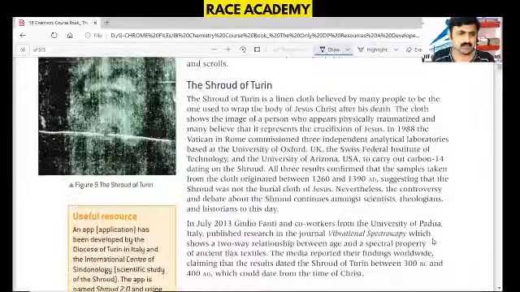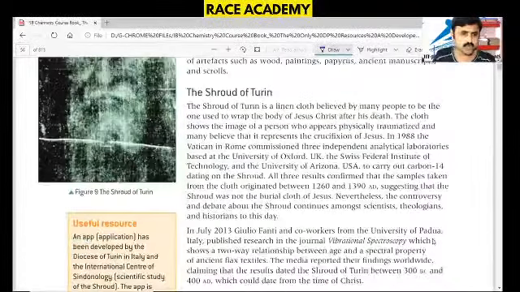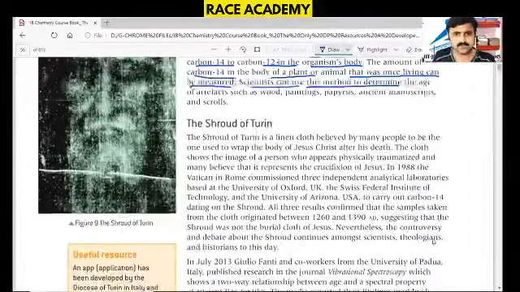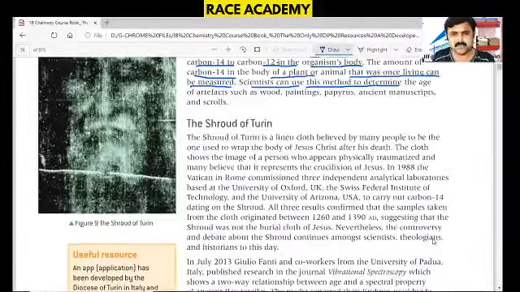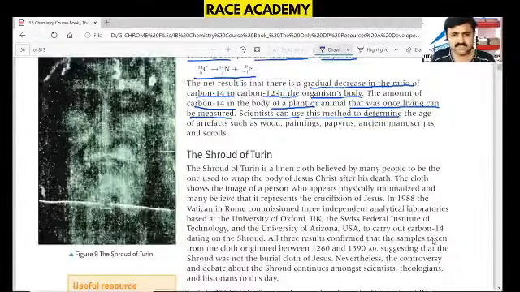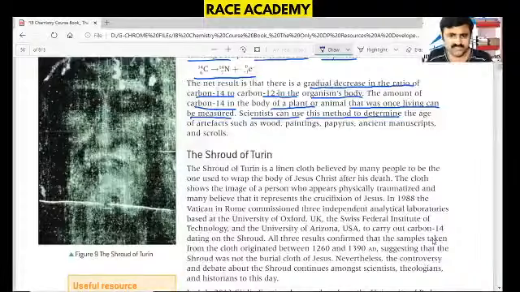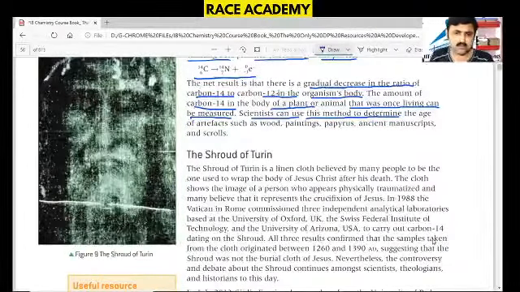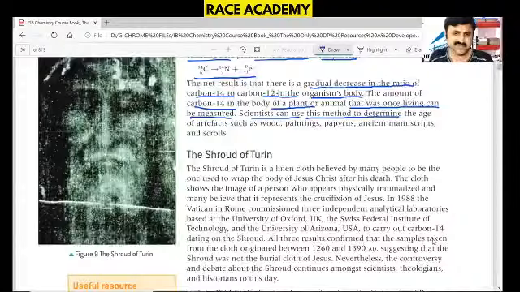This is the Shroud of Turin. The Shroud of Turin is a linen cloth believed by many people to have been used to wrap the body of Jesus Christ after his death. The cloth shows an image of a person who appears physically traumatized, and many believe that it represents the crucifixion of Jesus.